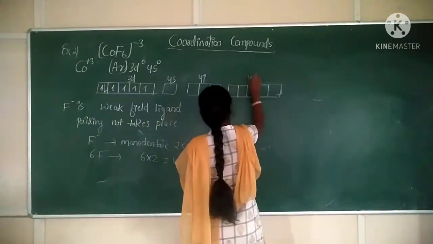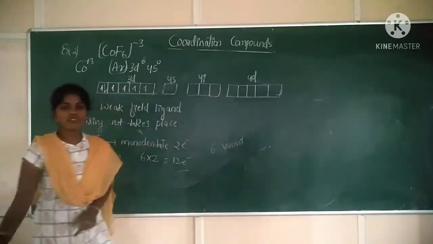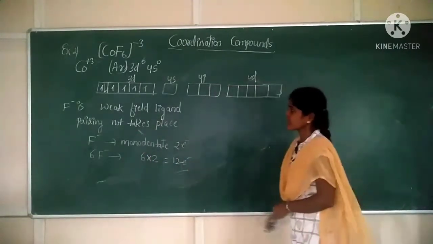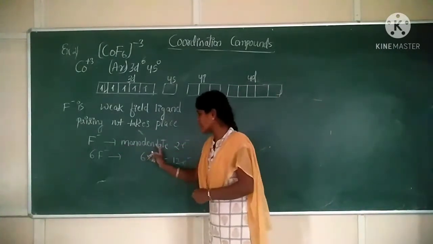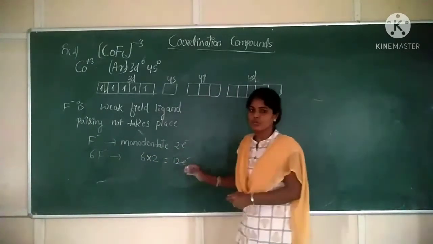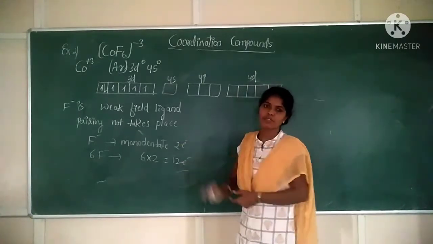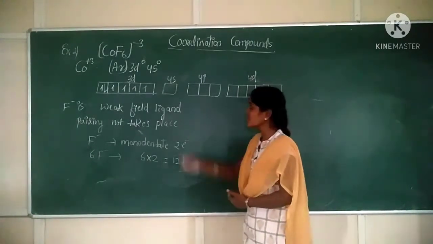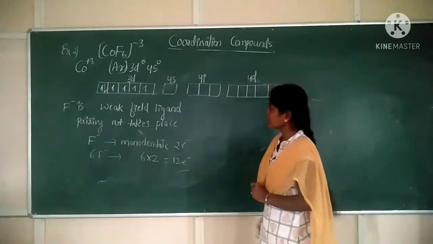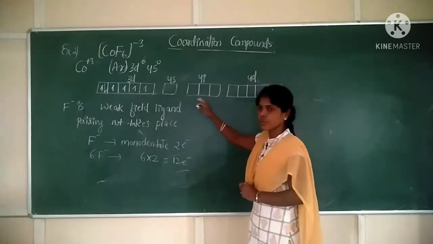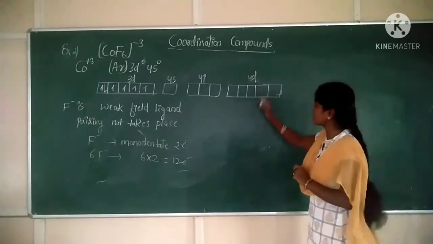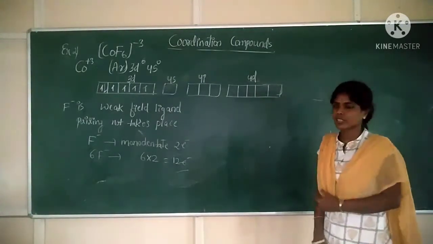It must be 3d, 4s, 4p and 4d. Clear? Now F minus is a weak field ligand, pairing does not take place. F minus is a monodentate ligand, so it can donate 2 electrons. 6 fluorides donate about 12 electrons. Clear? So now the 12 electrons are making a bond with cobalt. It means that cobalt should have 6 vacant orbitals or 6 hybrid orbitals, correct? But if you take only 4s, 4p, there are only 4 orbitals. So we will go to another orbital, that is the 4d shell. Okay?